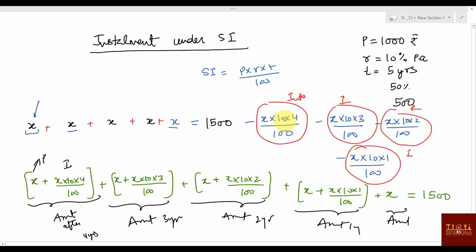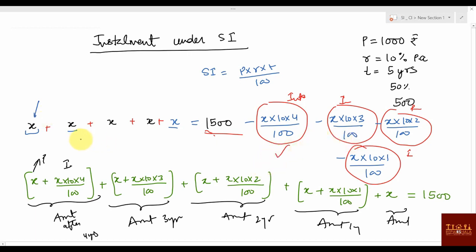I'll explain again. Suppose X was the installment and you have to pay 1500. But why will you pay 1500? 1500 you have to pay after 5 years when you don't pay any installment. So when you paid X, you will say that already I have paid X. Now 1500 has 4 years extra interest on that X, which means you have to subtract that 4 years extra interest. So we have subtracted that.